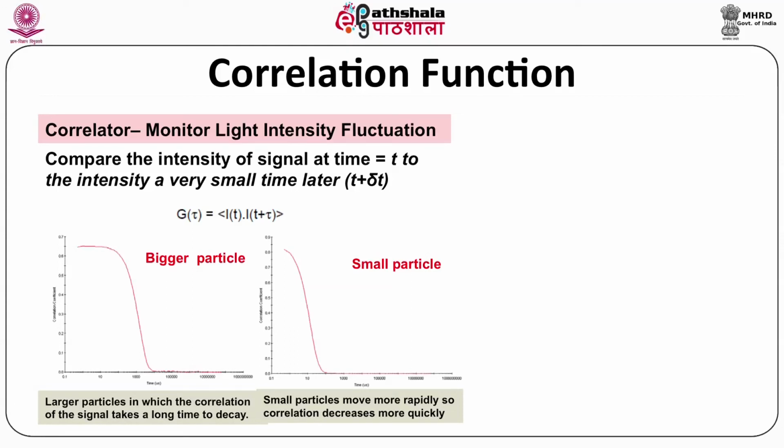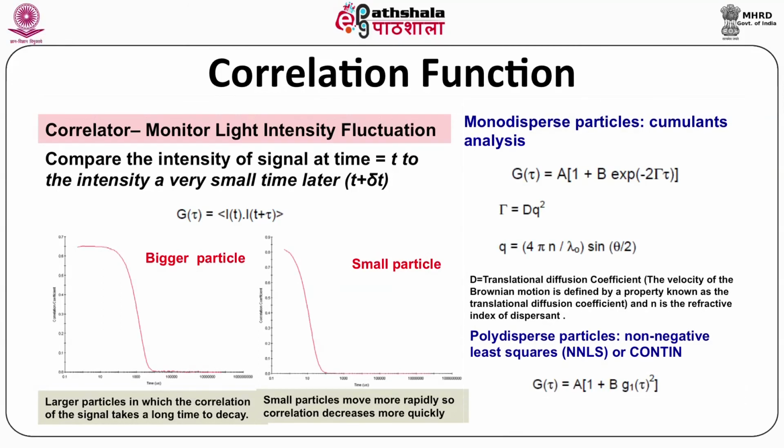So for a monodisperse particle, in cumulant analysis, G(tau) equals A times (1 plus B exp(-2 tau t)), and tau equals D q squared, and q equals 4 pi n by lambda naught sine theta by 2, in which D is the translational diffusion coefficient. The velocity of the Brownian motion is defined by the property known as the translational diffusion coefficient, and n is the refractive index of the dispersant.